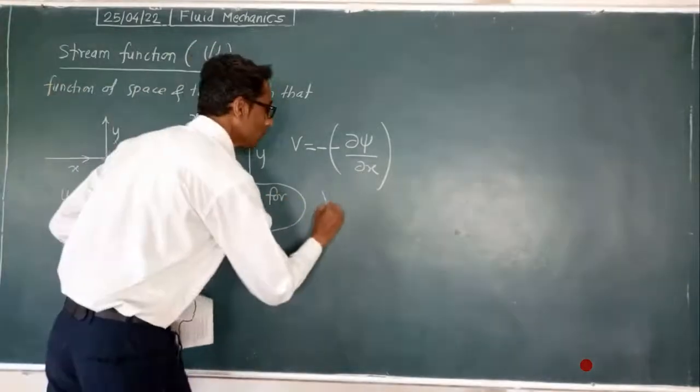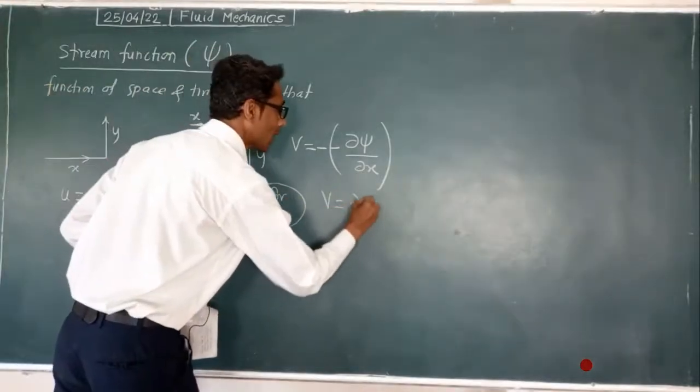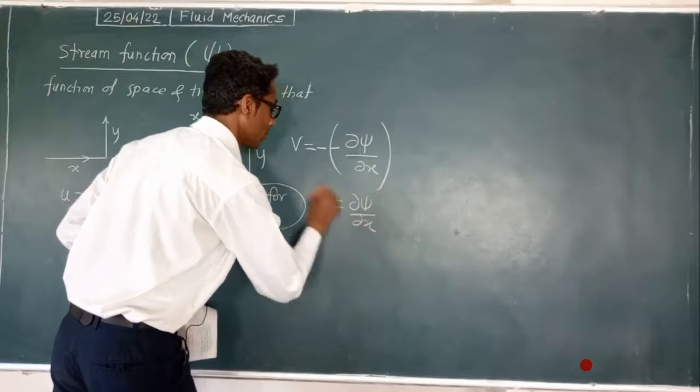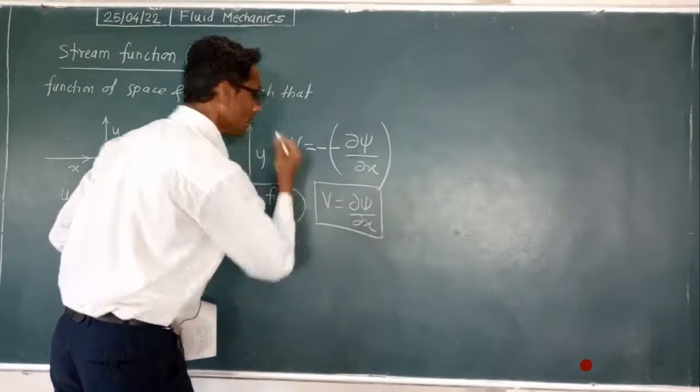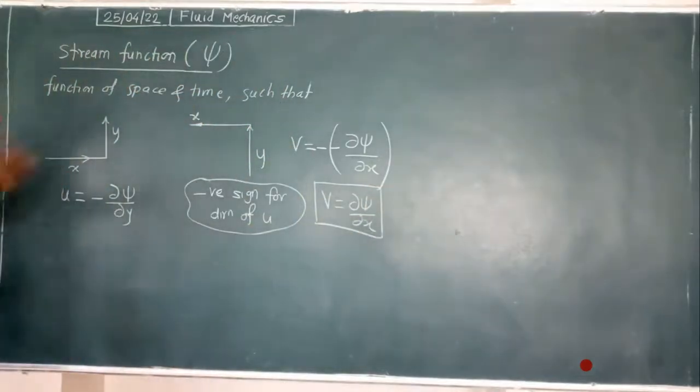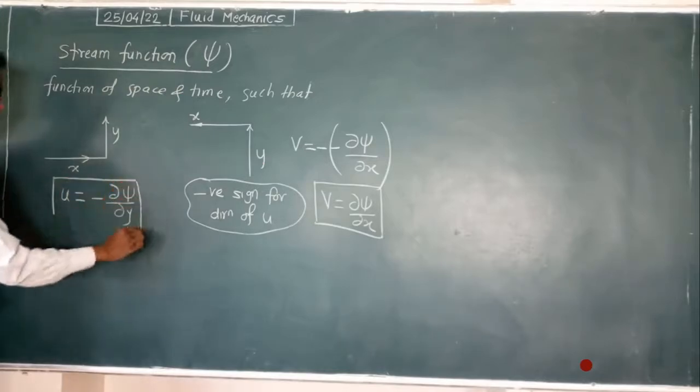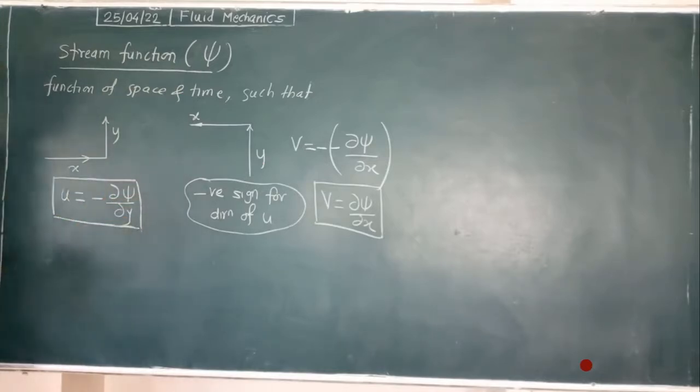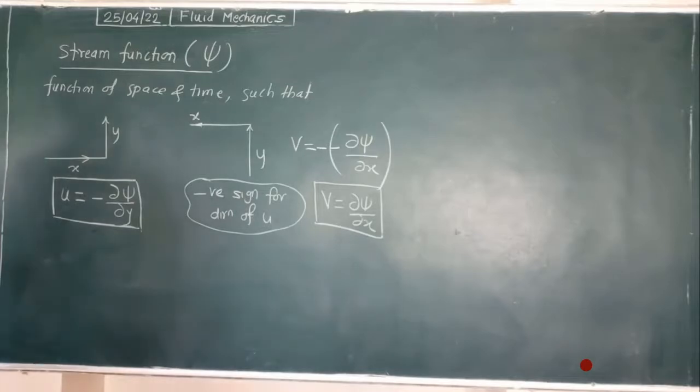So finally v is what? Dabba psi upon dabba x. So the v velocity expression comes positive and the u velocity expression comes with a negative sign. So u and v are the velocity components.